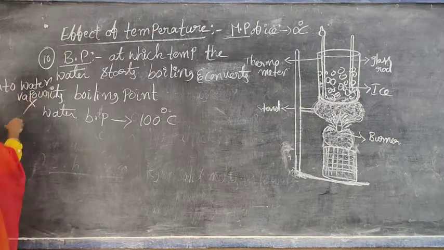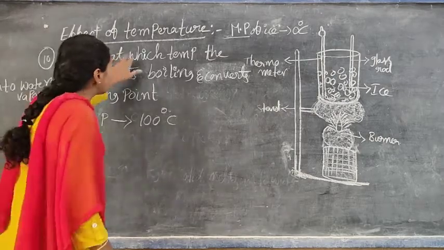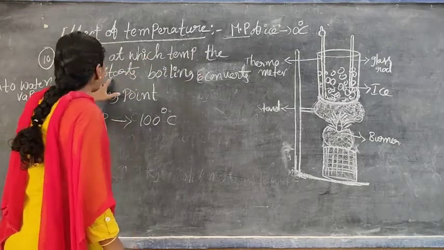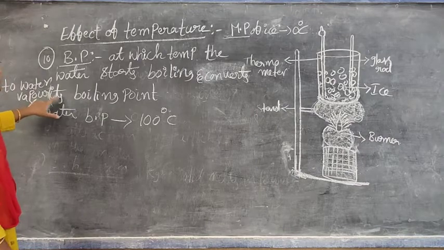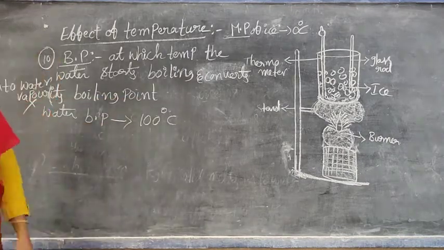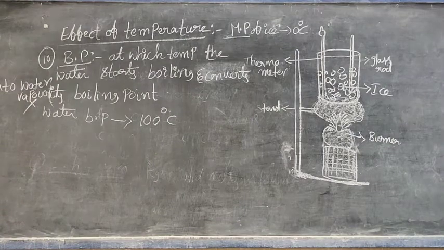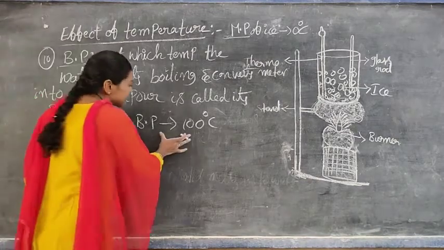You write this point also. Sorry, here. Boiling point means, I mentioned here, the temperature at which the water starts boiling and converts into water vapor is called its boiling point. See, I will write the definition: at which temperature the water starts boiling and converts into water vapor is called its boiling point. Water boiling point is 100 degrees Celsius.